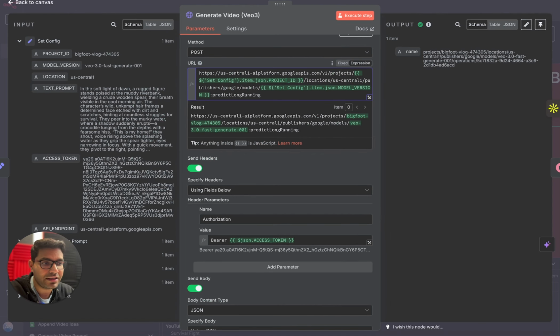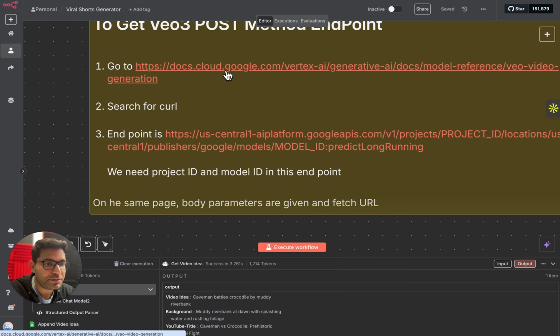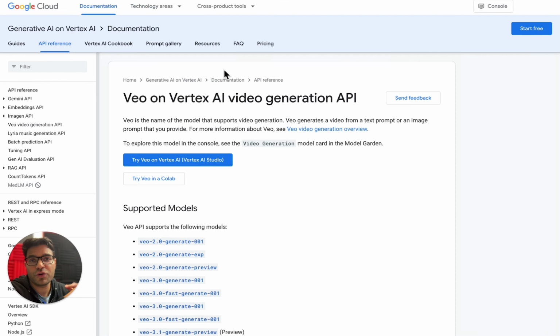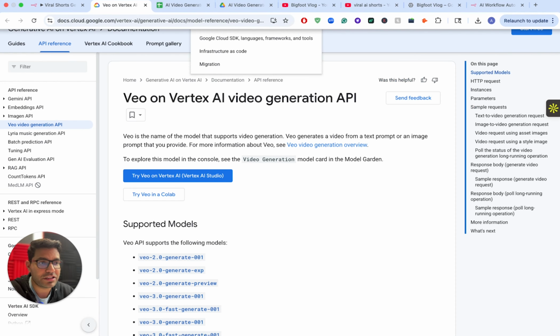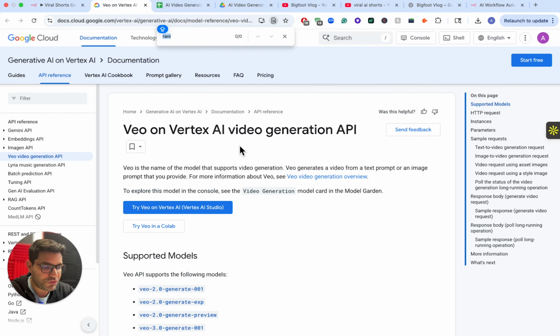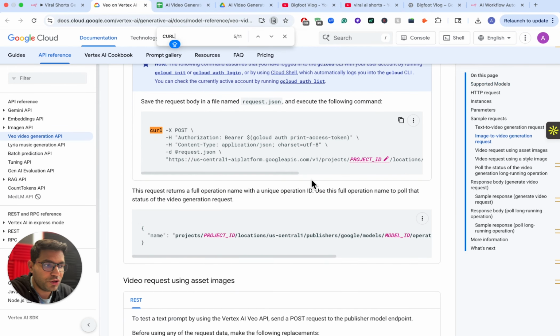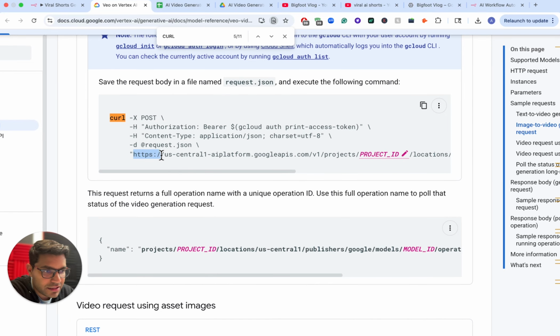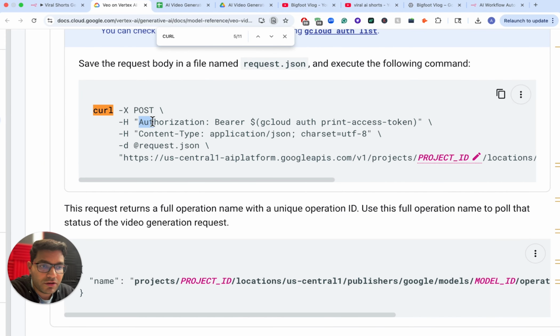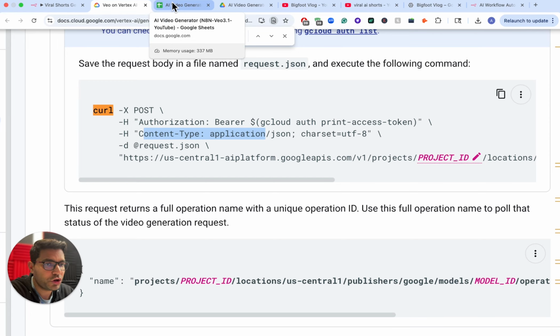You're going to get it on this particular URL. I'll share this URL in the description box below, but you can simply go to this page and search for curl. When you search for curl, you land on this section, and this is the Google VO3 API. Over here, you can also see what Google VO3 needs in the header. We are going to utilize all this information in our AI agent.